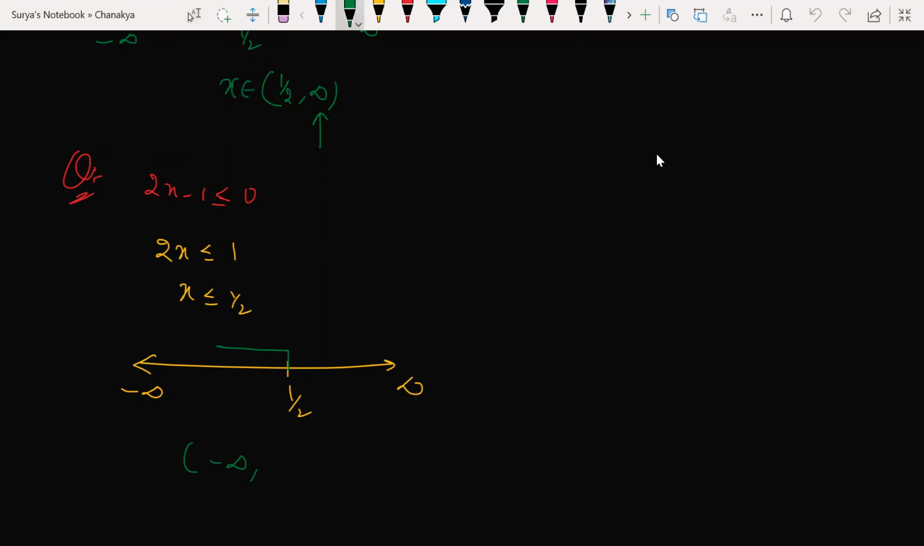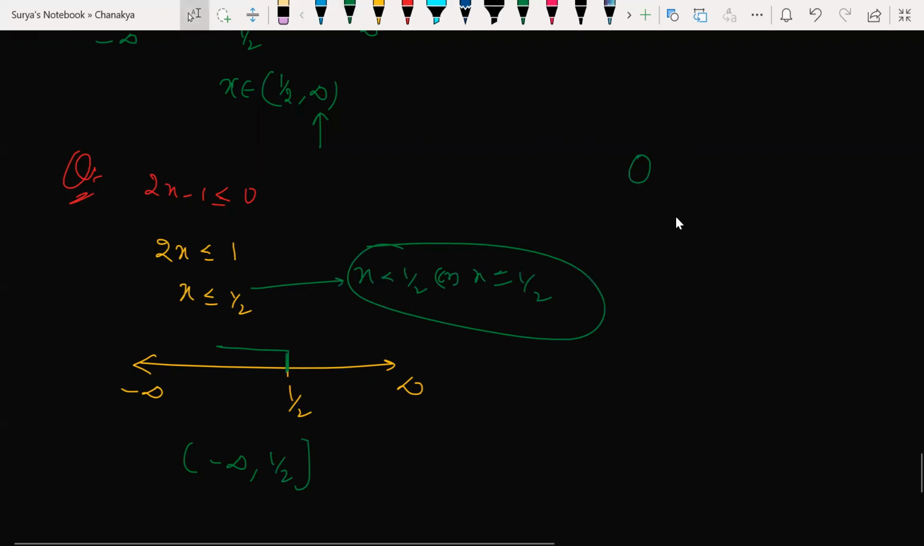Sir, it will be a closed bracket. Why? Because we are including 1 by 2. It can be x less than 1 by 2 or x equal to 1 by 2. That is the meaning of this, isn't it? So x should be less than 1 by 2 as well as equal to 1 by 2. So I'm including this. I'm not making any notch at 1 by 2. If I make a notch, something like this, beta, that is the meaning of not including. Okay. Next question.